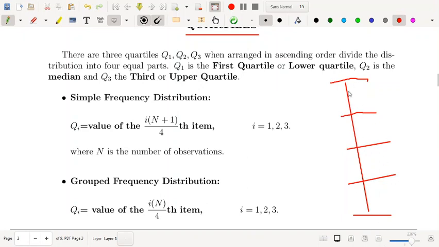Look at that, there are 4 subsections or sub intervals. That means your data is partitioned into 4 equal intervals.